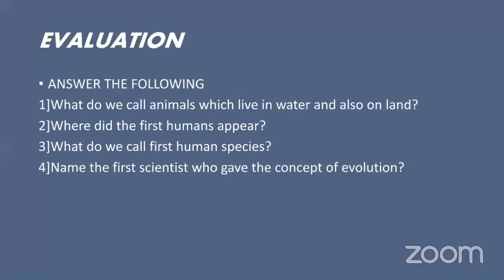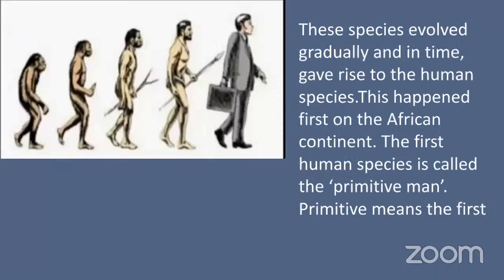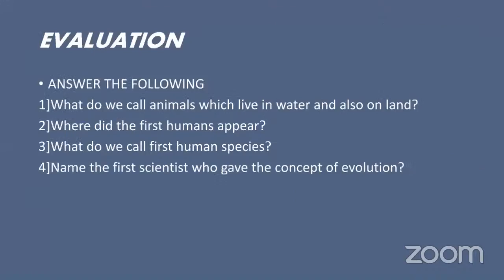Some natural disaster or environmental change is believed to be possibly responsible for the extinction of dinosaurs.